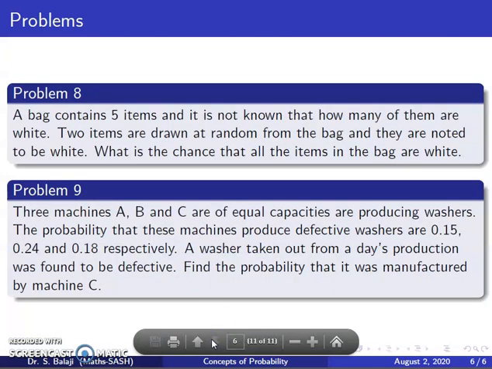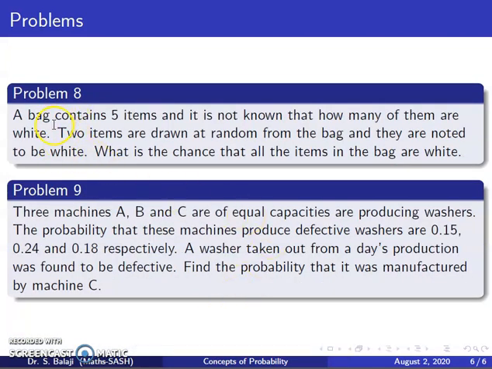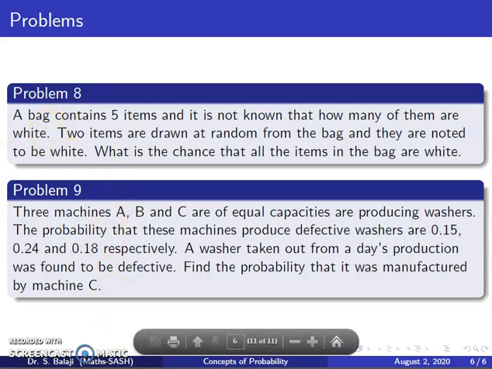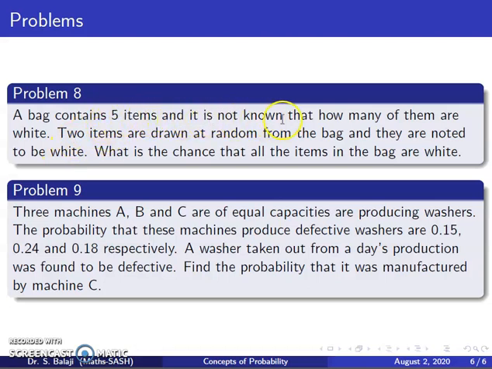The next problem is problem number 8. A bag contains 5 items and it is not known how many of them are white. They have given some more conditions: 2 items are drawn at random from the bag and they are noted to be white. Then they are asking, what is the chance that all the items in the bag are white?